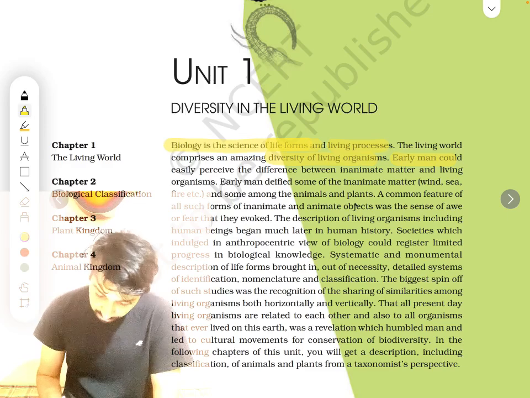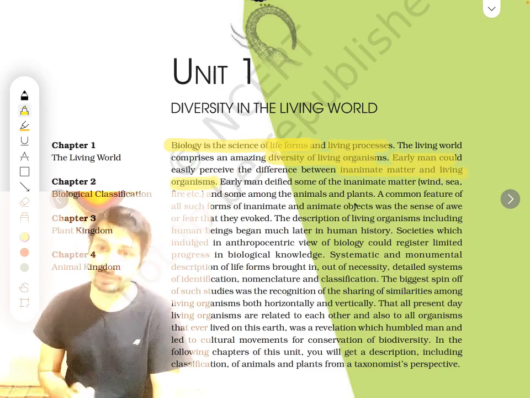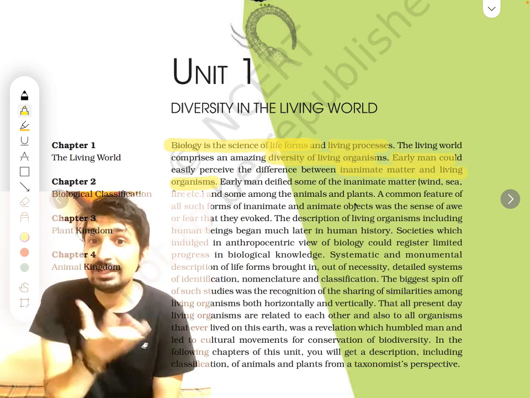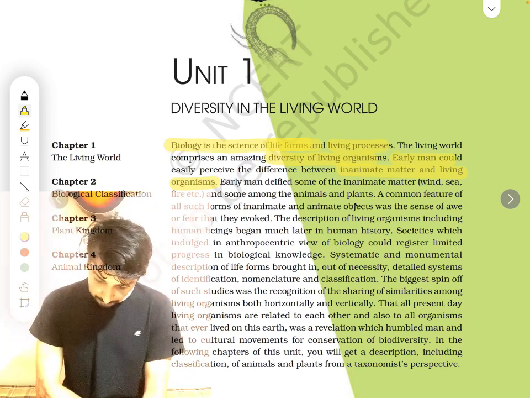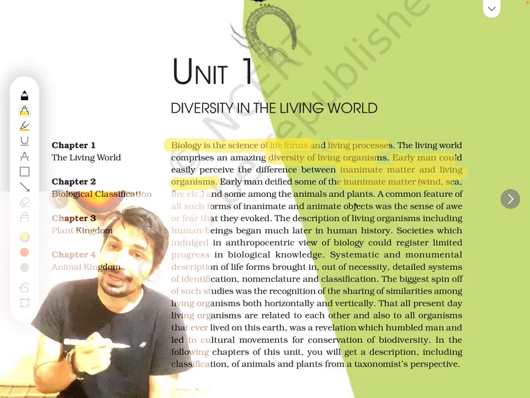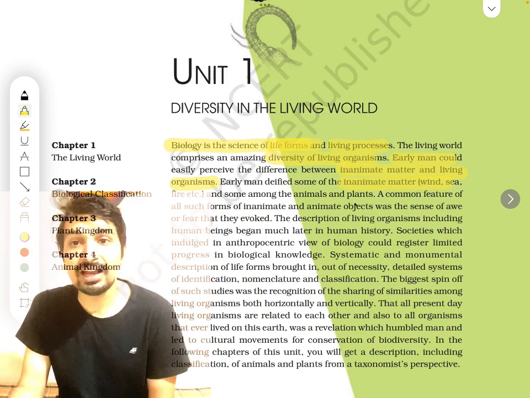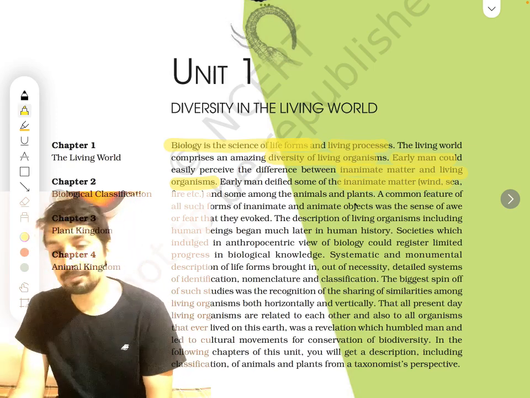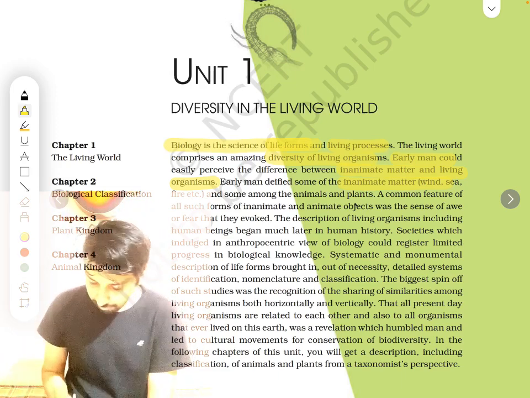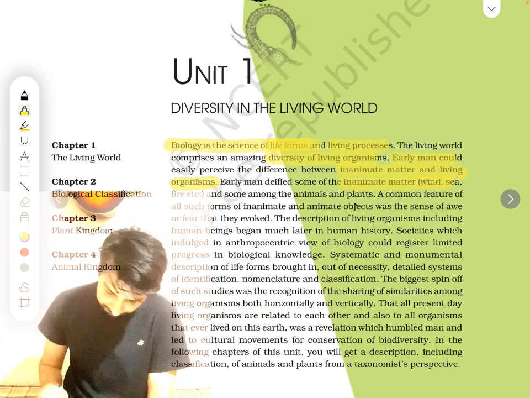Early man could easily perceive the difference between inanimate matter and living organisms. The earlier man who used to exist could easily tell what is living and non-living. So early man defined inanimate matter, that is wind. In nature, what inanimate things do you define? Inanimate means what? Which is not living. So inanimate matter like wind, sea, fire, etc. All these are present in the atmosphere and are non-living.